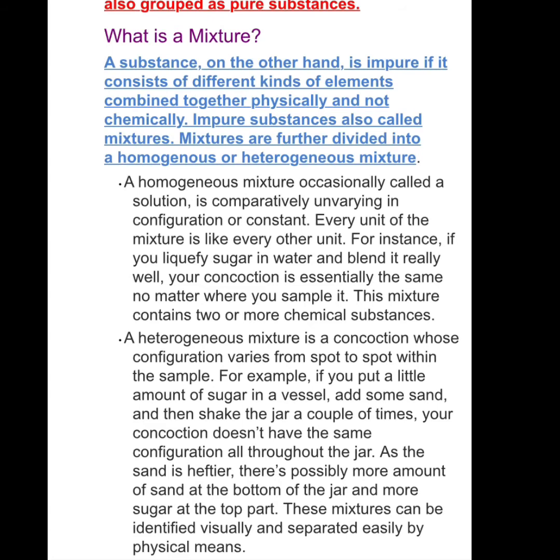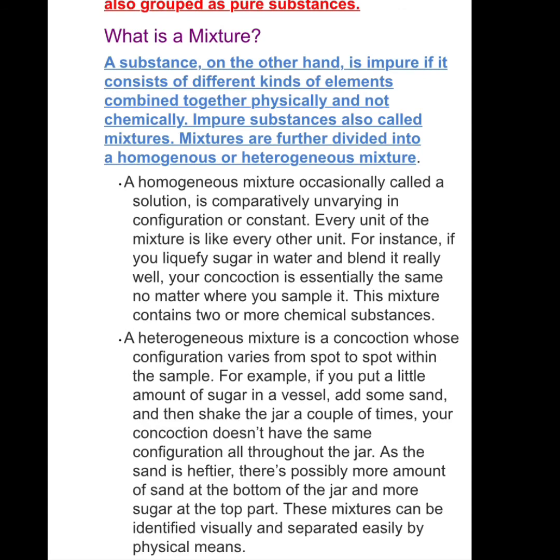A homogeneous mixture, occasionally called a solution, is comparatively unvarying in configuration or constant. Every unit of the mixture is like every other unit. For instance, if you dissolve sugar in water and blend it really well, your mixture is essentially the same no matter where you sample it. This mixture contains two or more chemical substances. But when you mix sand in water, the sand does not get dissolved in water. You can see sand and water separately. So a mixture of sand and water is an example of a heterogeneous mixture.